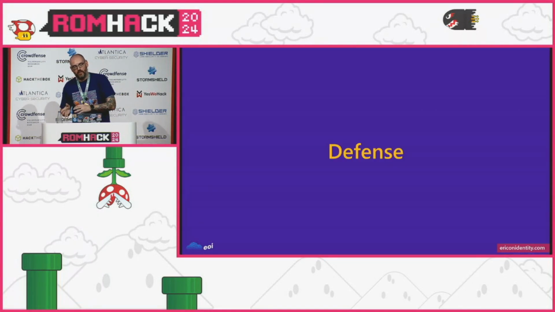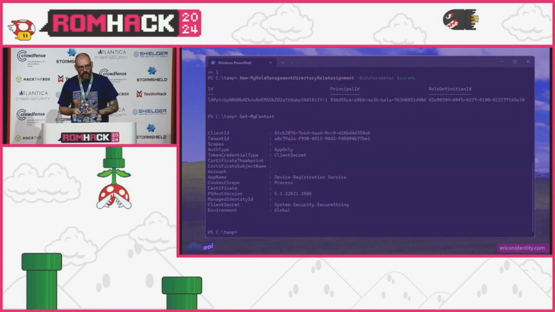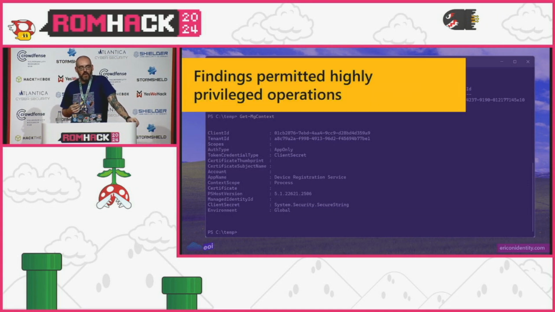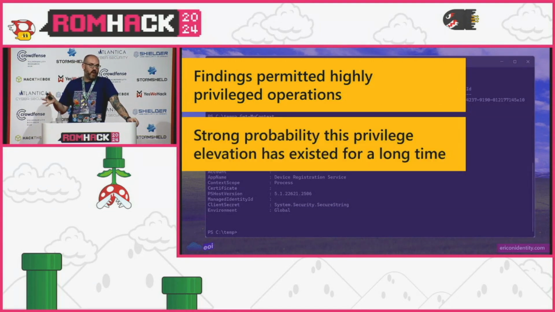So, talking about the defense of this, it's a Microsoft problem with a Microsoft resolution. Working on the blue side, you don't know if this was really abused out in the wild, but I am concerned, because the findings permitted highly privileged operations. And also there's a strong probability that this has existed for a long time, going back 10, 15 years, because when I ask Microsoft how long they think this has existed, and I say I think it has existed for 10 plus years, they don't say anything. I take their silence as an answer there.